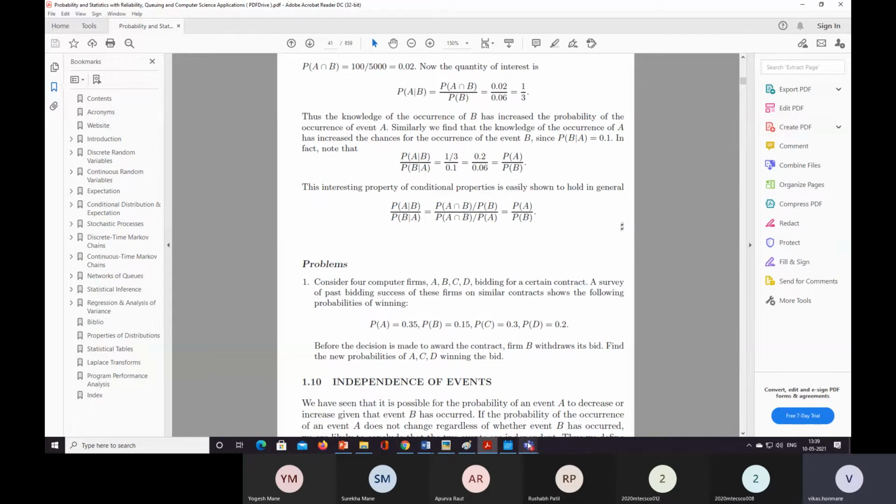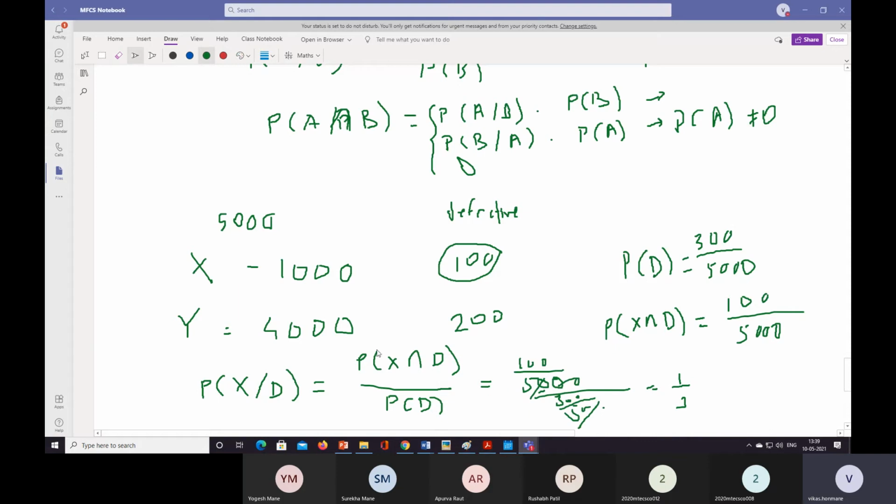Here I have just used different notation: X is A and Y is B. In that book a different notation has been used, and here we have used different notation.